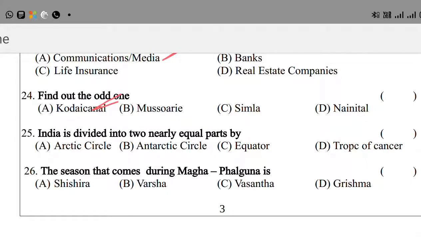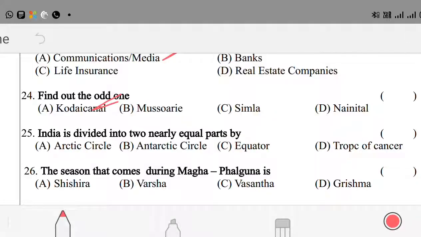Question number 25. India is divided into two nearly equal parts by option A, Arctic Circle; option B, Antarctic Circle; option C, Equator; option D, Tropic of Cancer. So here the right answer is option D, Tropic of Cancer.